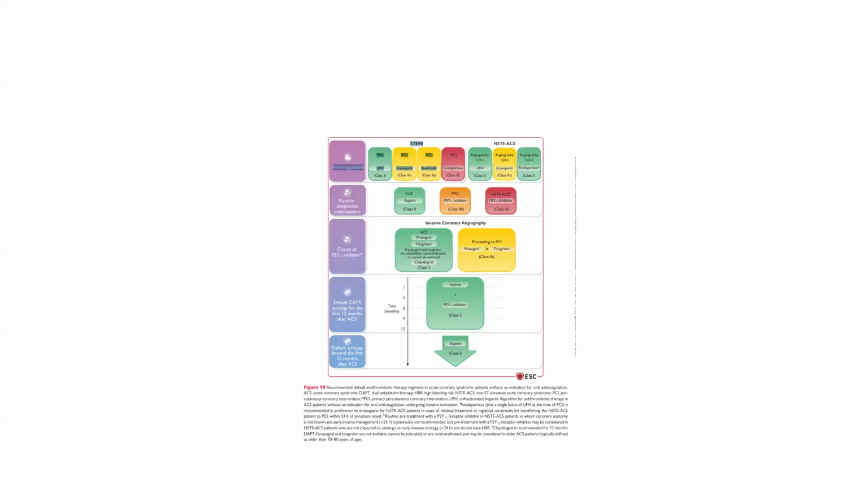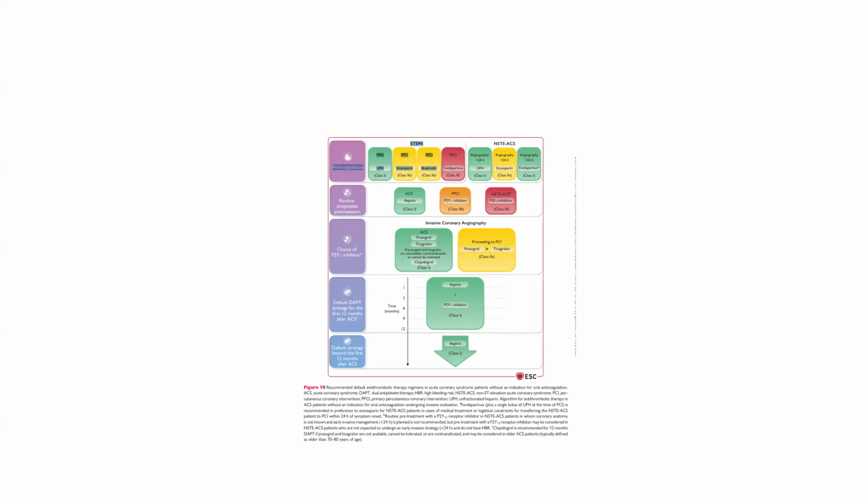Then routine antiplatelet treatment is aspirin. We can use aspirin and a P2Y12 inhibitor. Aspirin has a class 1 recommendation. The P2Y12 inhibitor has a class 2B recommendation before PCI, and in case of NSTEMI it has a class 3 recommendation. If the patient undergoes invasive coronary angiography, then the choice of P2Y12 inhibitor is prasugrel or ticagrelor. If prasugrel and ticagrelor are not available, are contraindicated or cannot be tolerated, then clopidogrel has a class 1 recommendation.